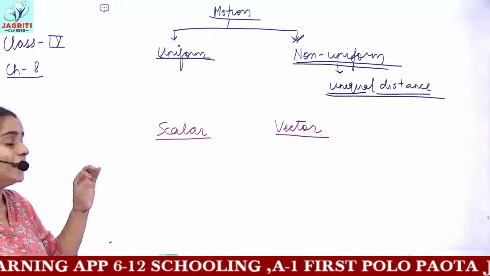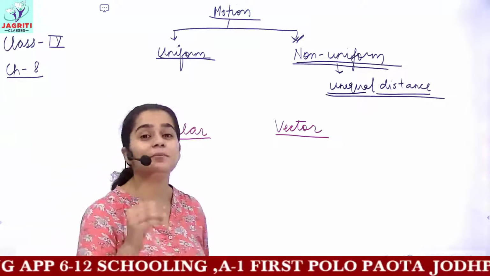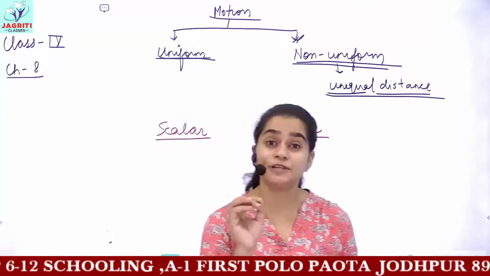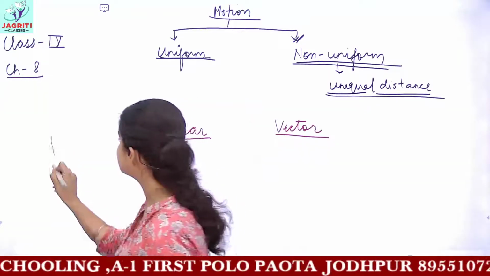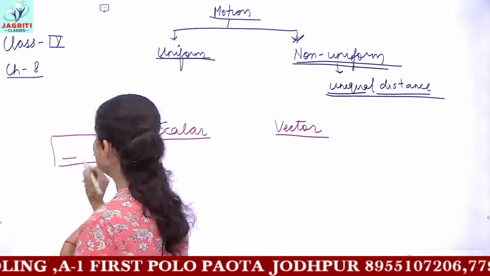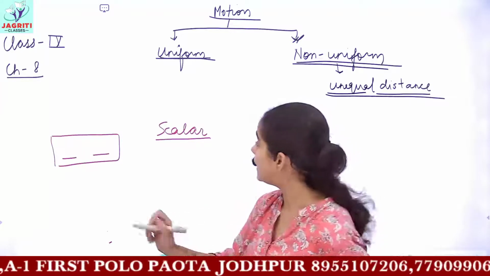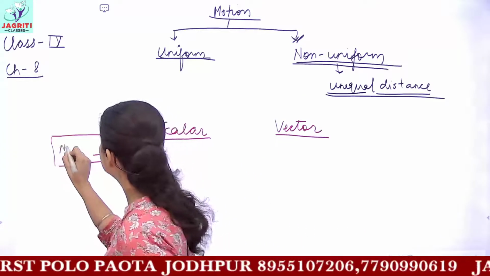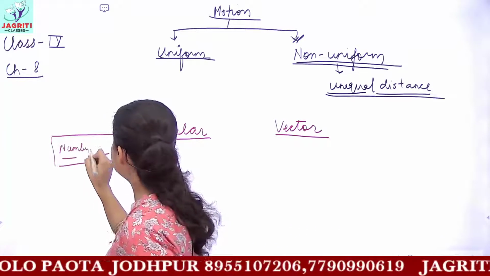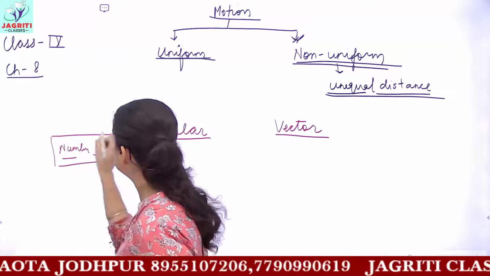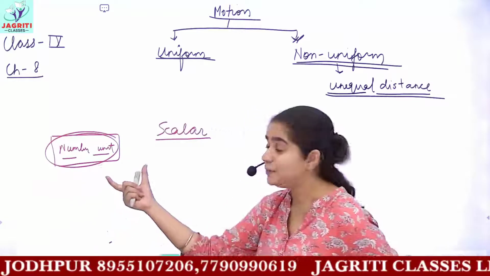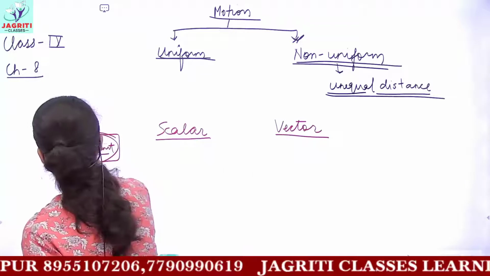Every physical quantity or measurement you do in physics requires the answer in two terms: a numerical value or a number, and a certain unit with this number. This would complete your measurement of a physical quantity.